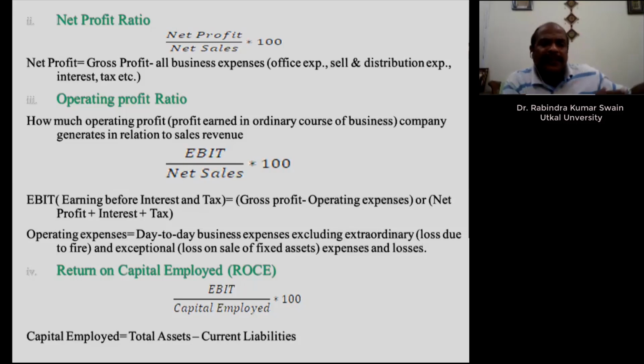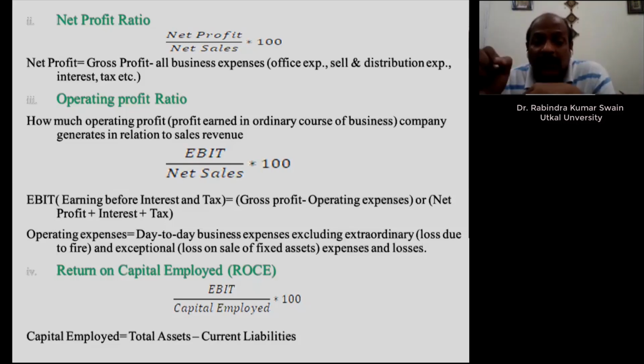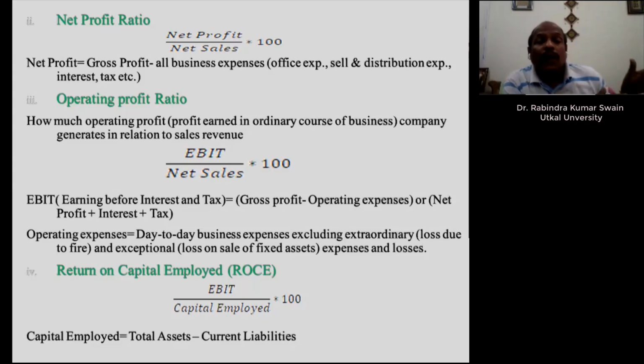From the liability side, we can also calculate it as shareholders' fund plus long-term debt minus non-trade investment. So if you calculate capital employed from the asset side, you will get the same answer as from the liability side. So what is the significance of this ratio?